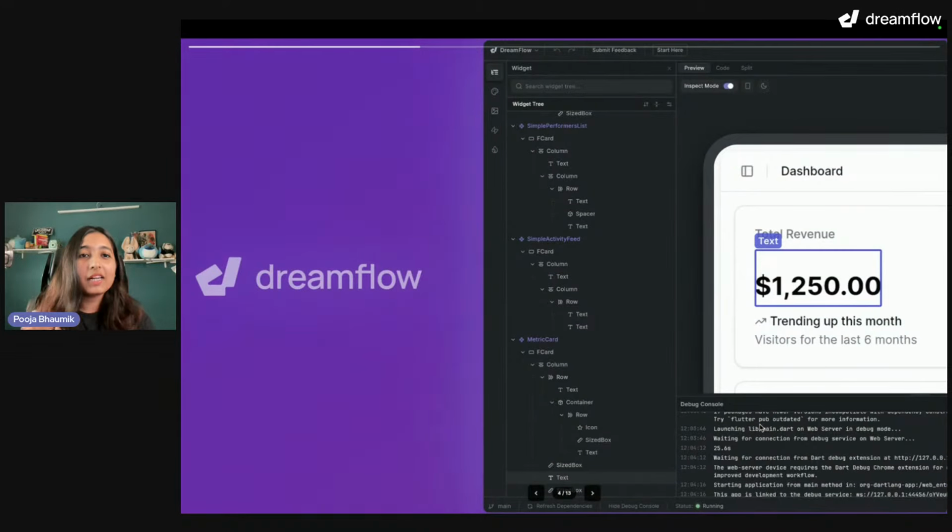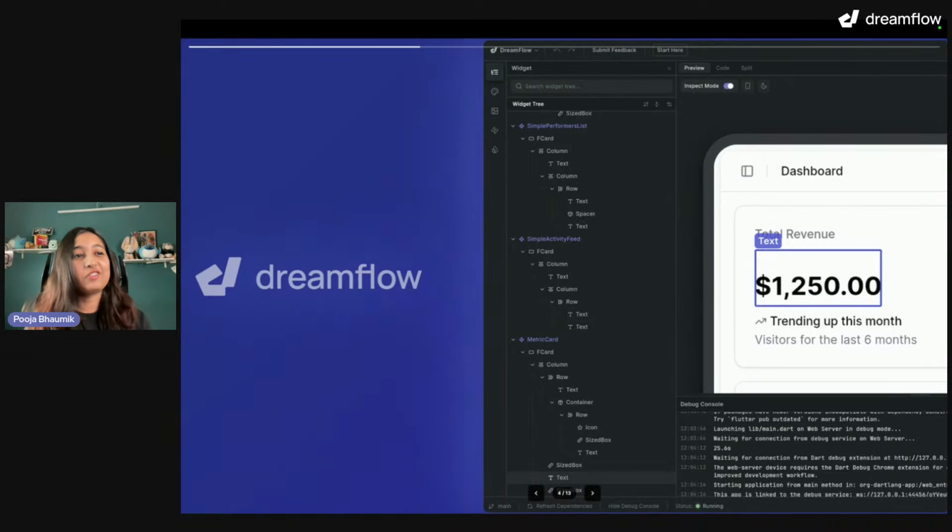So, tell me a bit in the chat if you've ever used Dreamflow before, even just a small experiment, a little small counter app, a Hello World app. Have you used Dreamflow at all? Tell us in the chat. Yes, yes. So there are some no's as well. So I'm so excited for you to join this session because we're going to learn so much. Yes, some of you have tried it once.